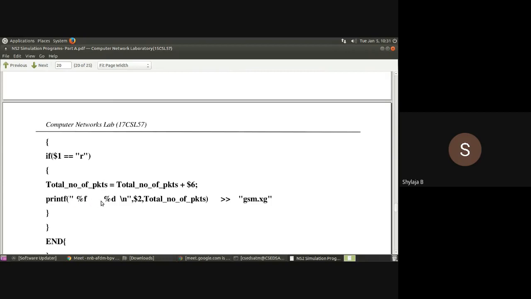Otherwise, you won't get output, because if you write them together, the awk file will generate the output like a single number. But we want two columns here to plot the graph. If there are no two columns, you won't get the graph. That's why it is important that in the printf statement, after writing %f, you leave one space, then write %d. This is very important.